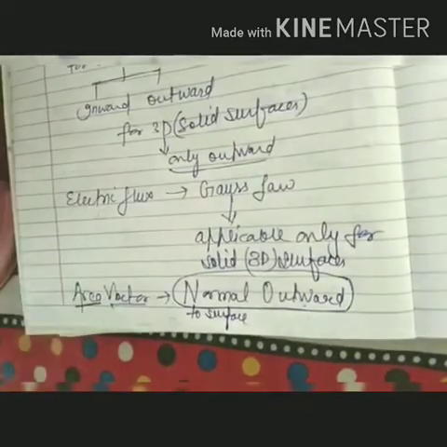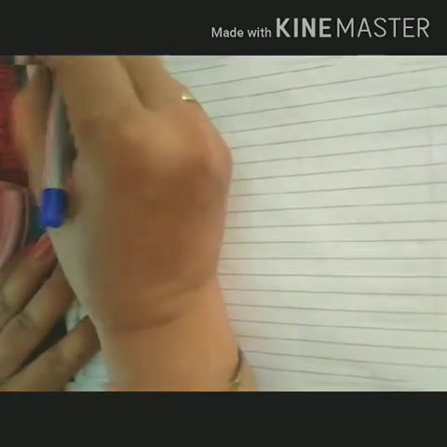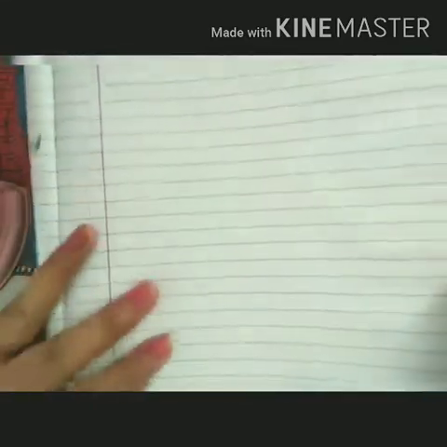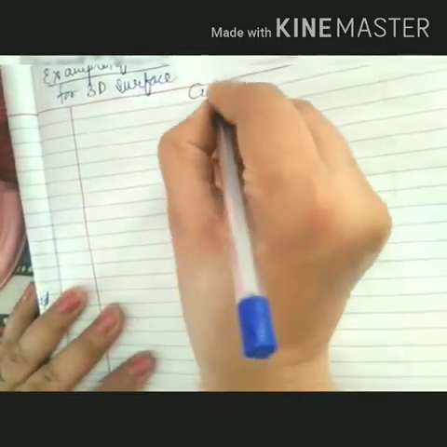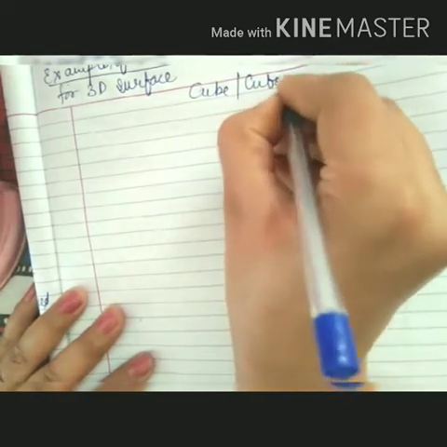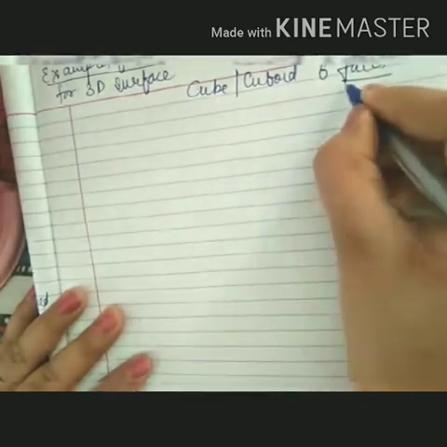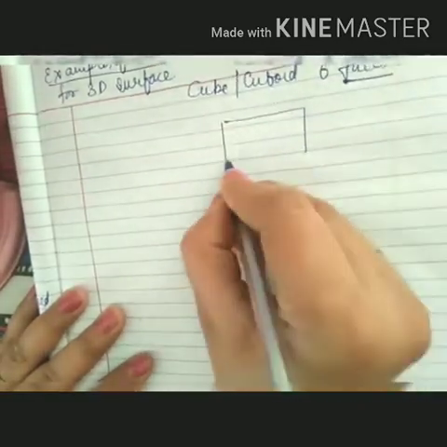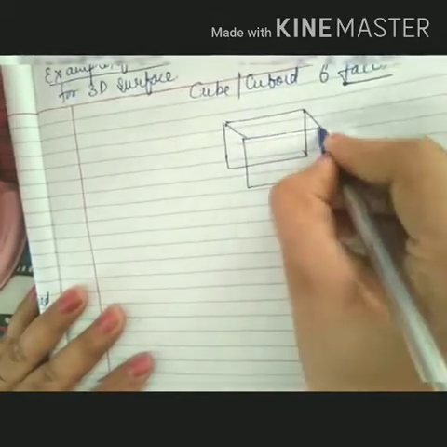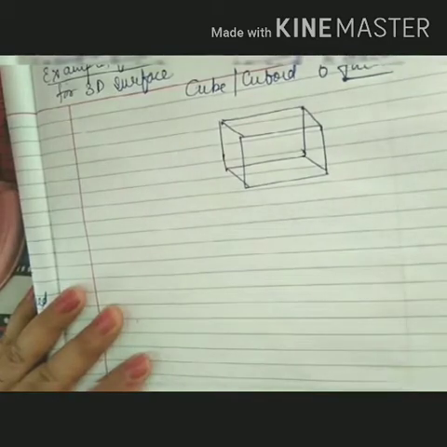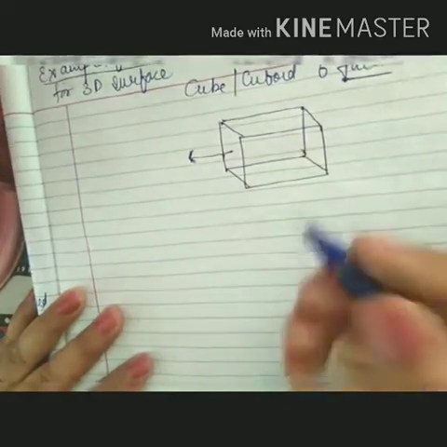For example, so as to be clear about area vector, as an example for three-dimensional surfaces we have considered a cube or cuboid, where 6 faces are there, and for each and every face, when we have to find the direction of the area vector, we will consider only normal outward. How will it be? For this one, this will be the direction of the area vector.